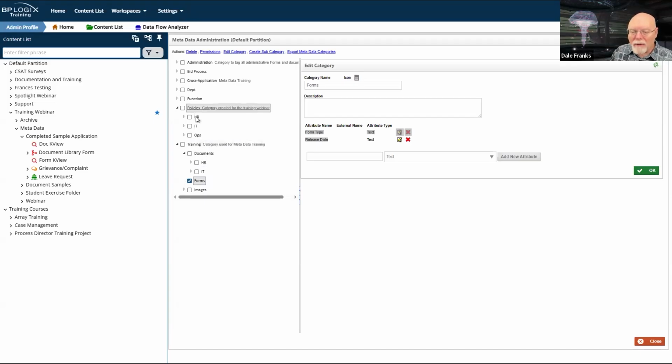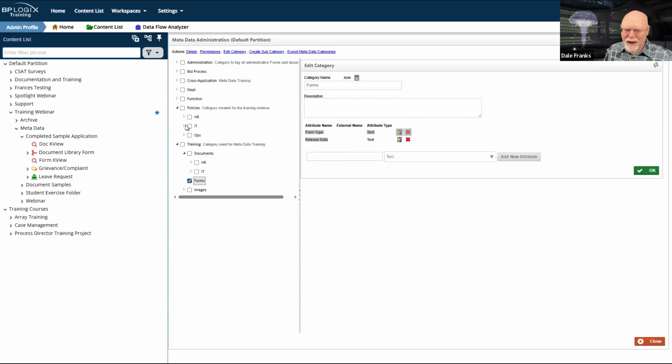But if both of these nodes were part of a different parent node, then I would not want to name them both HR. In that case, because they all fall under the same node tree, I would probably want to call this HR policies and then call this one HR documents so that they had distinctive names. Even as an end user, looking for different items within that category tree, I would see the difference between HR documents and HR policies, and presumably that would have a specific meaning because they have distinctive names.